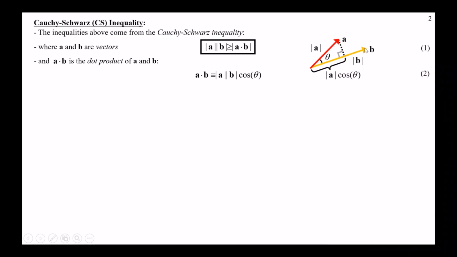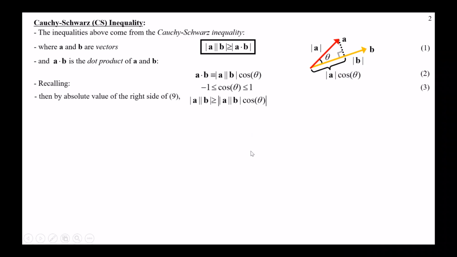So if we have two vectors, A and B, and the angle between them is theta, we take their lengths, multiply them together, and then multiply by the cosine of that angle theta. A cosine theta is the amount of A in the direction of B. Recalling that cosine only goes between -1 and +1, in general it's less than or equal to 1. If we look at the magnitude of cosine, it's never going to be greater than 1.